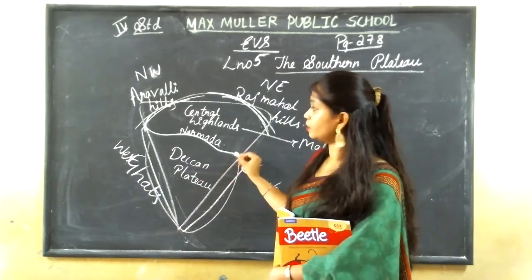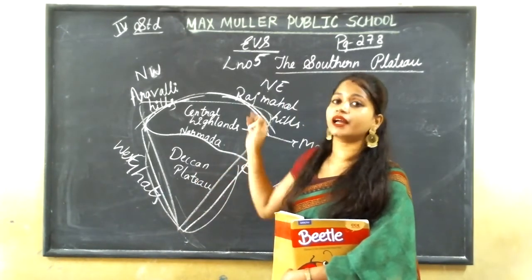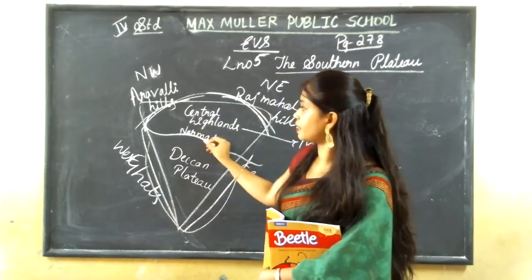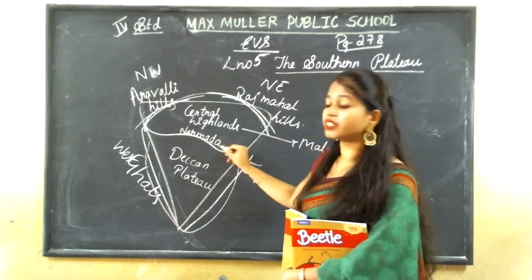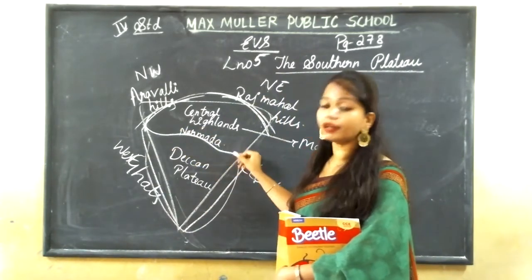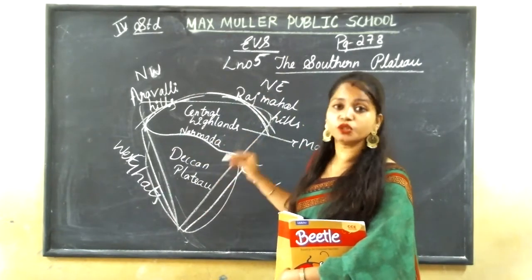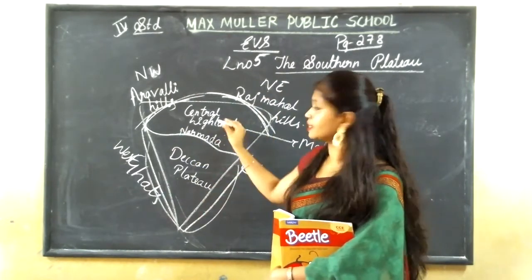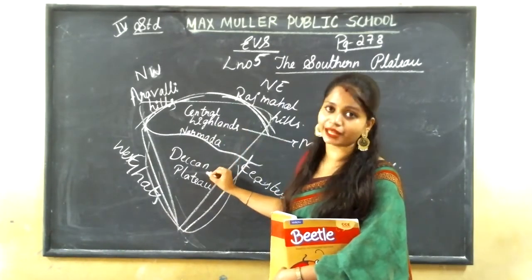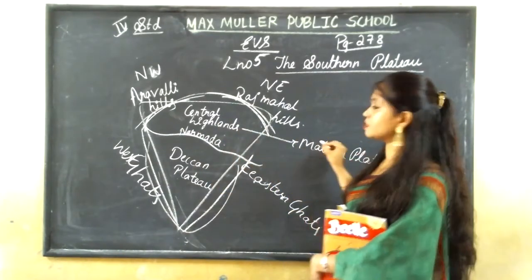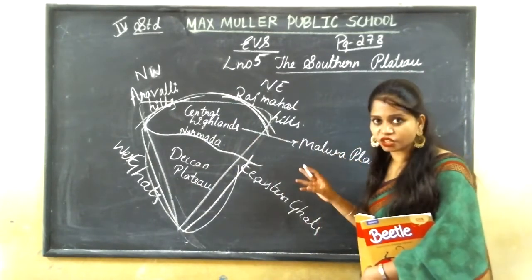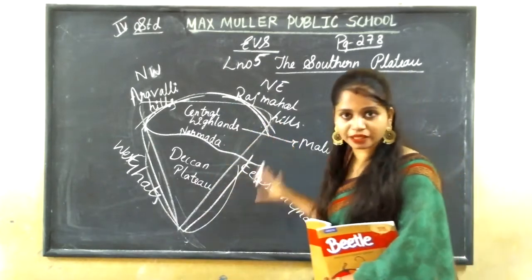Now this southern plateau is again divided into two. How? By this river Narmada. This river Narmada flows in between the southern plateau and divides it into two parts. One is Central Highlands and the next is Deccan Plateau. This Central Highlands is also called Malwa Plateau. I hope you all have understood this.